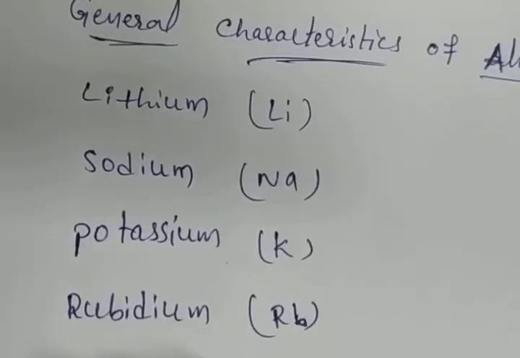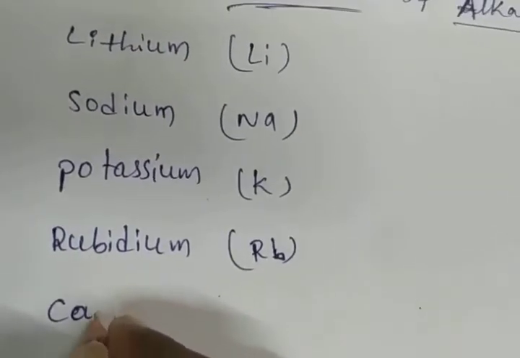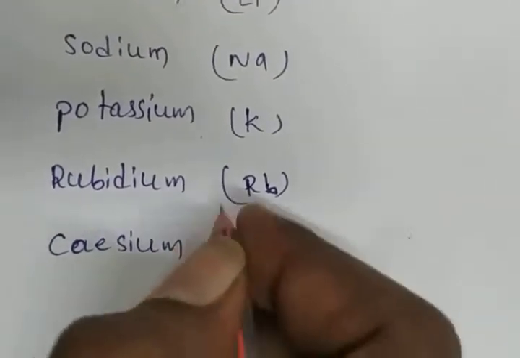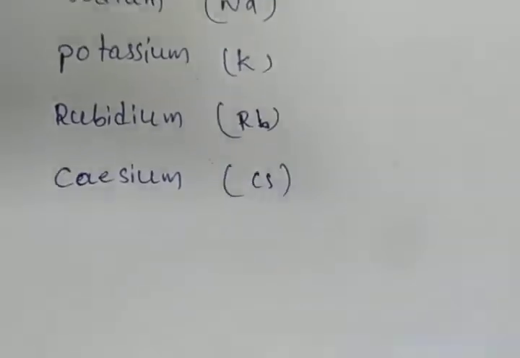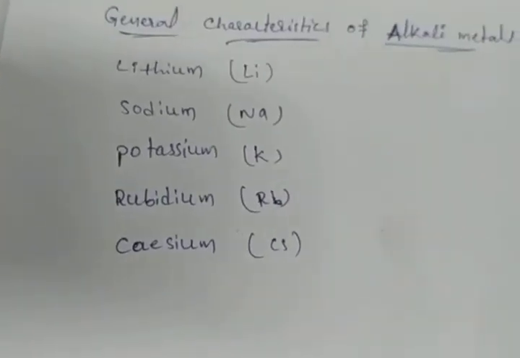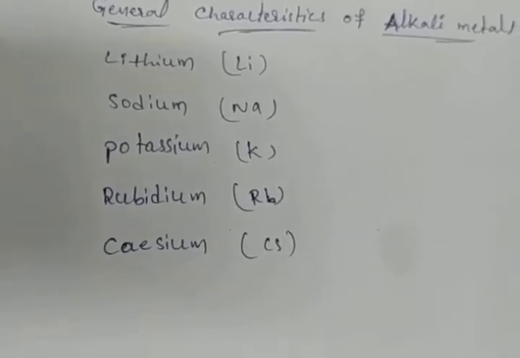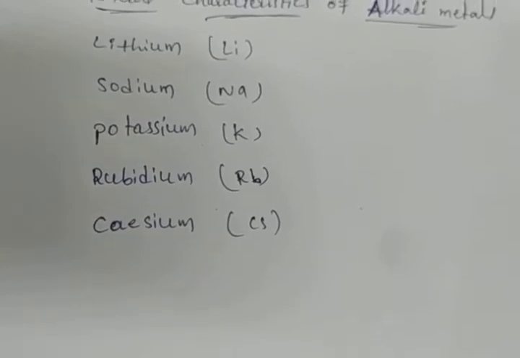Next element is cesium. Cesium symbol is Cs. These are the first A group elements: lithium, sodium, potassium, rubidium, cesium.